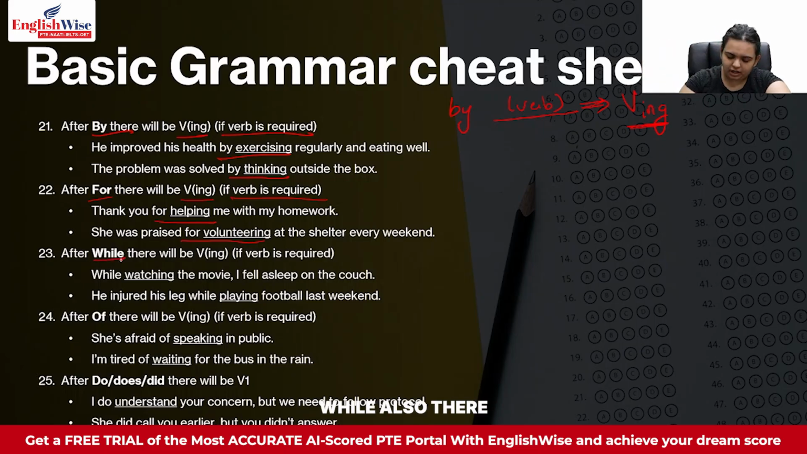Same way after while also there will be VING if a verb is required. While watching the movie, I fell asleep on the couch. He injured his leg while playing football last weekend. So you see, in both of these cases, after while I'm putting ing because I need a verb over there. Next thing, after of there will be VING again if a verb is required. She is afraid of speaking in public. I am tired of waiting for the bus in the rain. Like that. So in this case also after of we are putting ing.